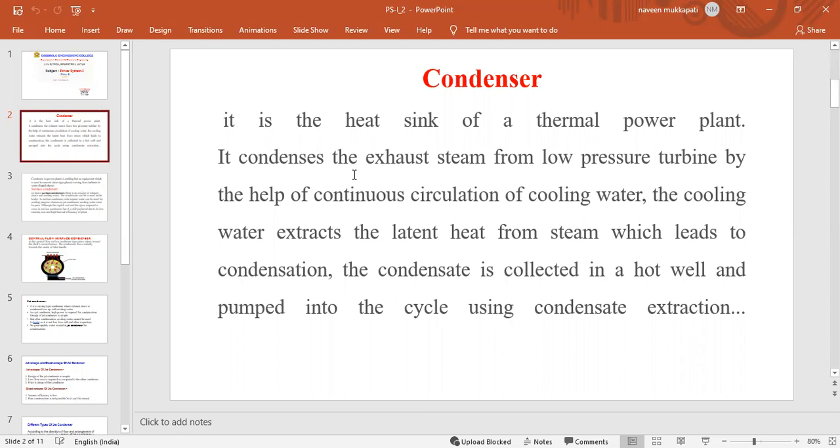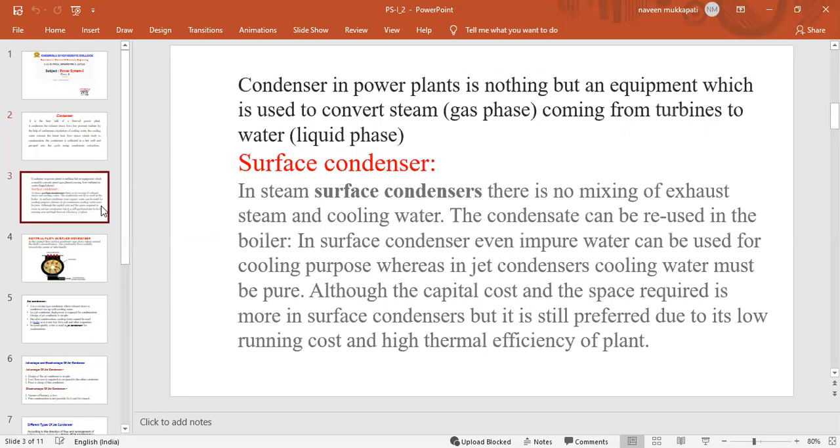The cooling water extracts the latent heat from the steam, which leads to the condensation. The condensate is collected in a hot well. This is the overall operation of a condenser. By using this condenser, we condensate the steam coming out from the steam turbine for the recycling process of water, so we reduce the wastage.